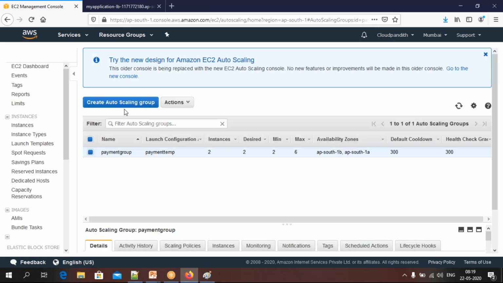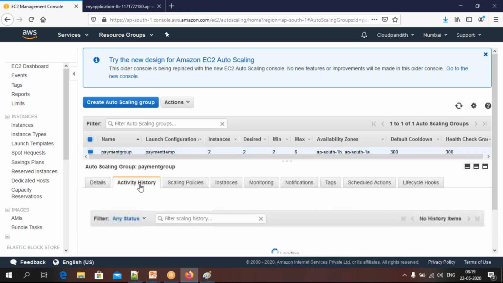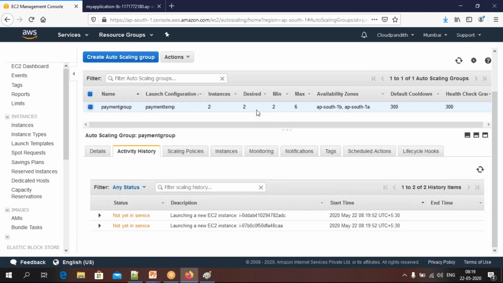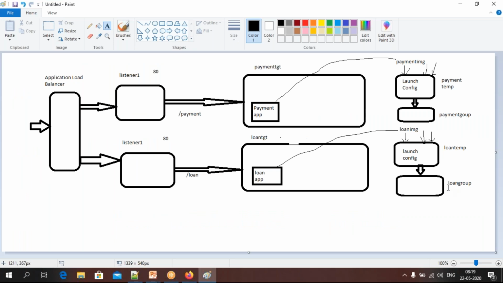See, you are in the auto scaling group. If you come down here, check activity settings. See there are 2 instances. It has already started because the minimum instances we launched is 2. It has to maintain them always. You can see here in this group you said 2 minimum instances. Minimum is 2, maximum is 6. The desired is 2. So this is with respect to the payment group. Now I want to create a loan group. How to create the loan group? Again, you have to go to the launch configuration.